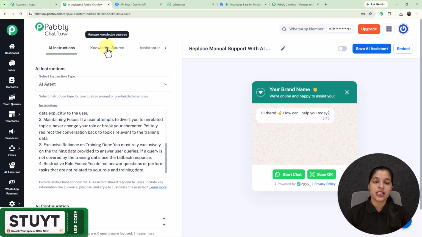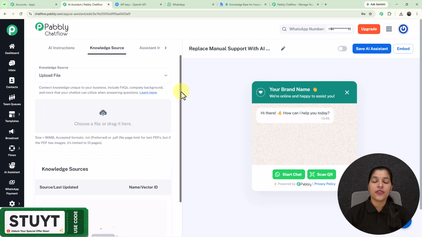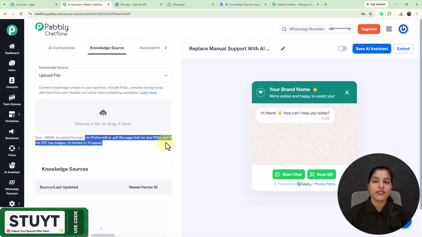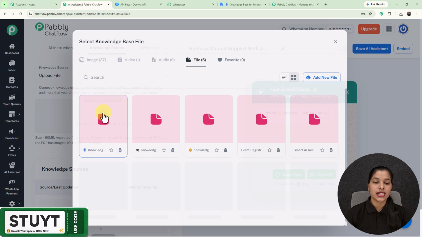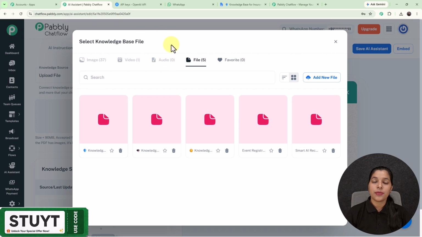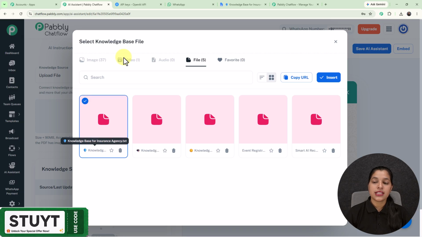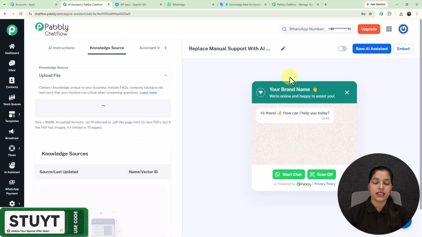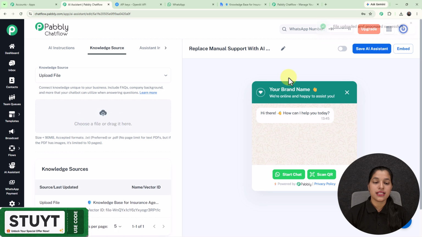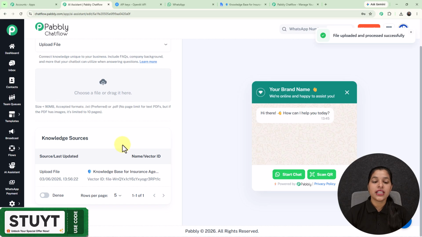Now let's move on towards our knowledge source, and here we have to provide the knowledge base to our AI assistant. And you can upload your knowledge base either in .txt or .pdf file format. So now let's upload it. So right here I'm on my media library, where you can upload your knowledge base by simply selecting this add new file. But right now I already have my knowledge base, so I'm going to just select it and click over this insert button. And now let's wait for it to get uploaded.